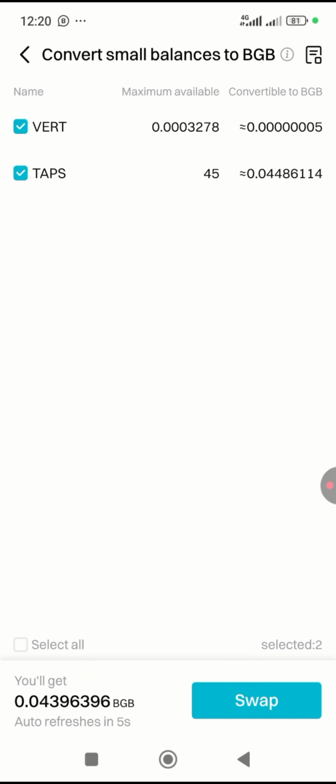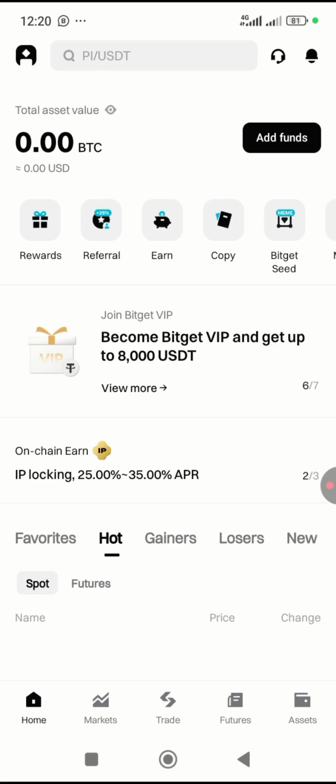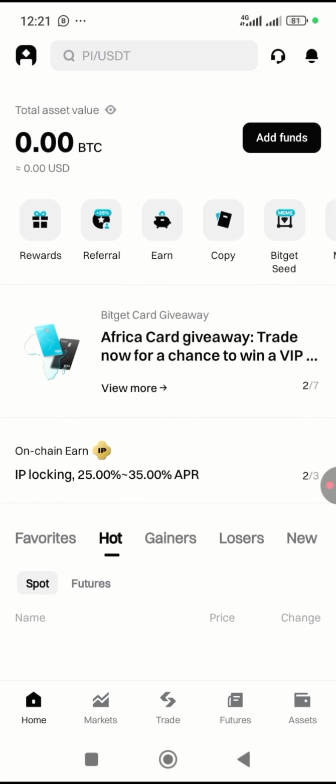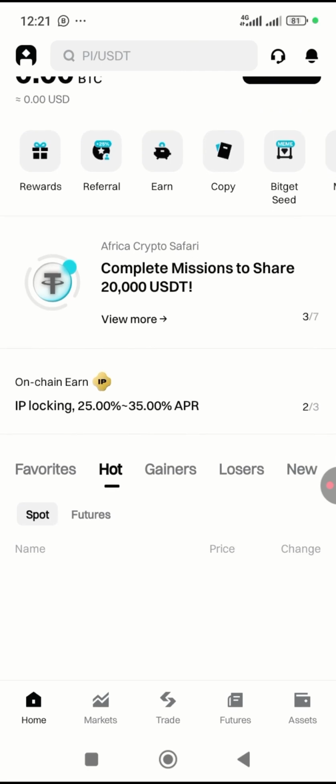So if you're able to do this, you just have to wait until March 17 when this campaign will be over. If you are qualified to win, then you'll be given some amount of BGB, which I see is a very good coin. If the bull run actually comes into play, you'll be able to make a good sum of money.